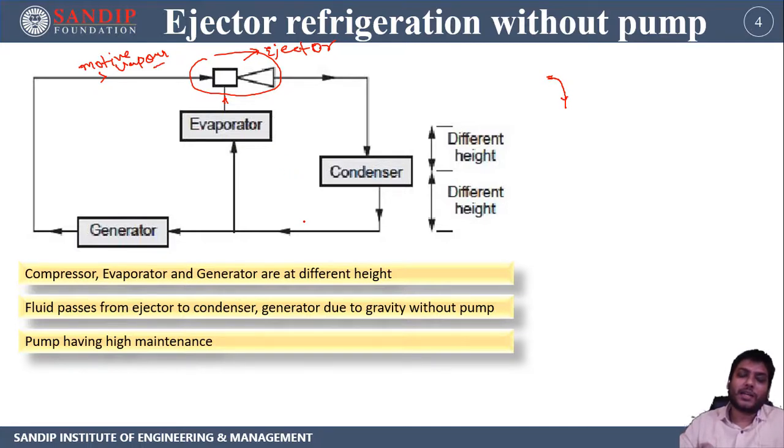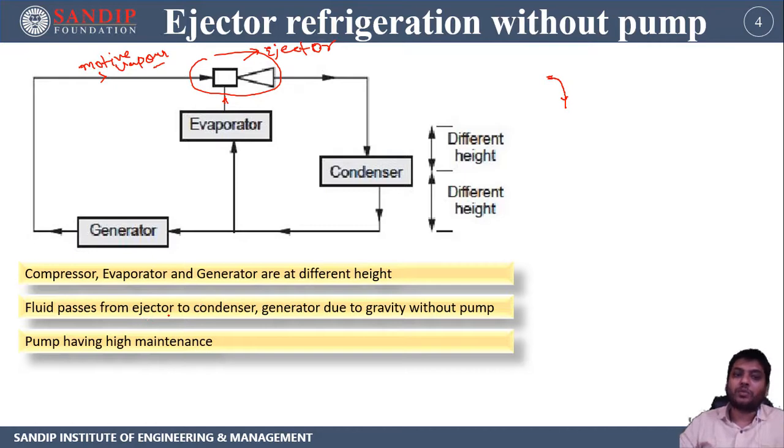So what are the advantages of this system? Although the work consumed by the pump is very small, the maintenance of the pump is very high. So we can eliminate the pump so that we can reduce the maintenance of the system.